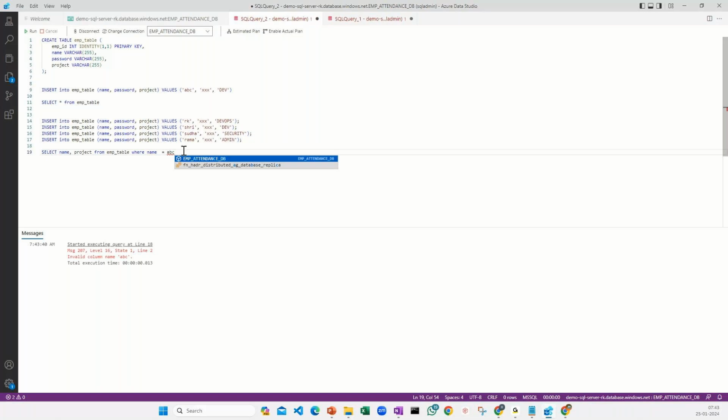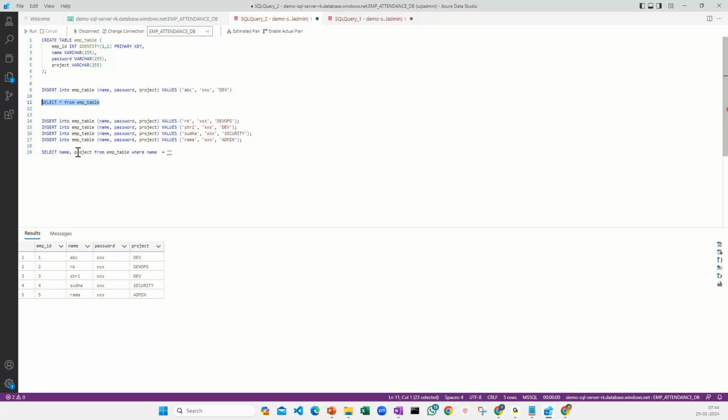I think the query, select query, right? Should be something like this only. So name should be, let me select name comma project from employee ID where, yeah, comma project.